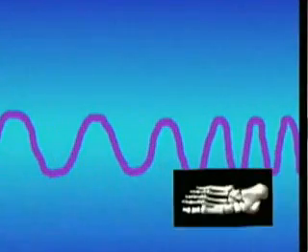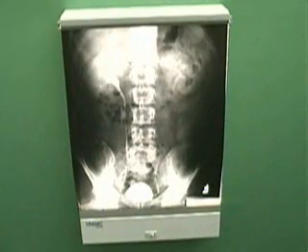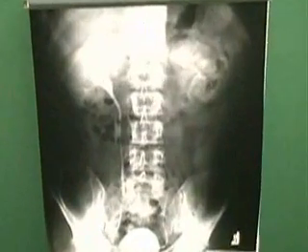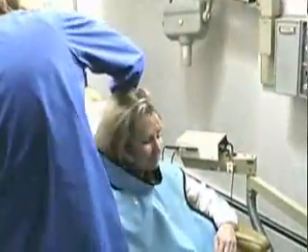X-rays are next in the electromagnetic spectrum. They are used in various ways in the medical field. Because the rays penetrate many materials easily, they are used to examine broken bones and to check your teeth. X-rays are not harmful unless you are exposed to too many of them, so patients are usually draped in a lead apron to protect areas of the body not being X-rayed.